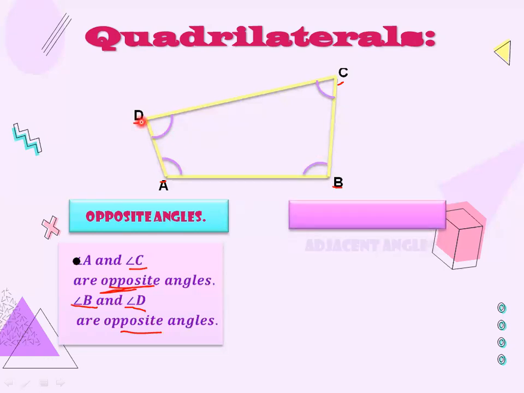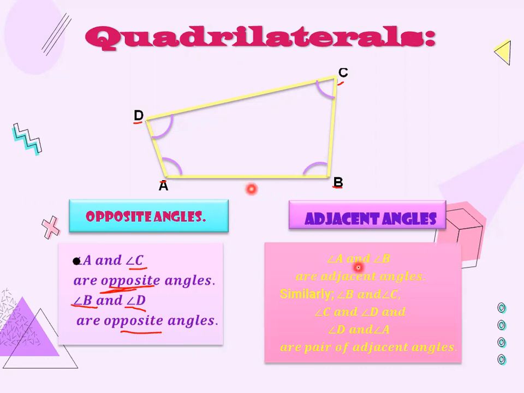Now we will check out what will be the adjacent angles of a quadrilateral, and you know what will be the adjacent angles, that are adjacent to each other, जो कि एक दूसरे के बराबर में होंगे. So what will be the adjacent angles? Angle A and angle B. Now this is angle A and this is angle B, जो कि एक दूसरे के क्या है, बराबर में. So you will see that angle A and angle B are adjacent angles. Similarly, this angle B and angle C, this is angle C. So angle B and angle C are adjacent angles. Then you will say angle C and angle D are adjacent, and angle D and angle A are also adjacent.